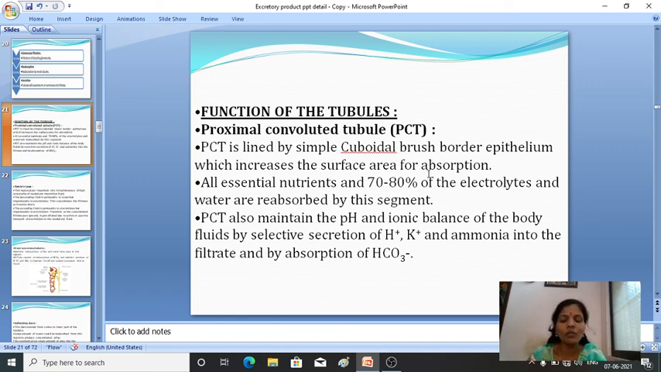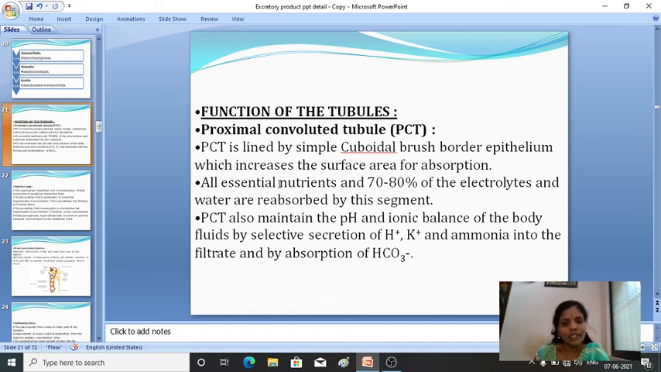Generally its function is that it helps in increasing the surface area for absorption. What is it made up of? It is lined by simple cuboidal brush border epithelium, which increases the surface area for absorption.